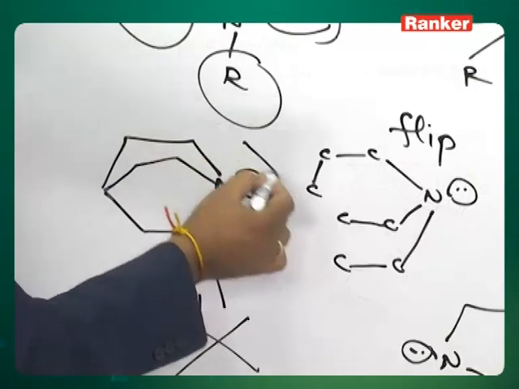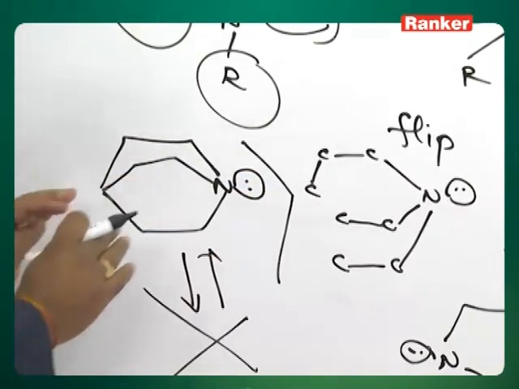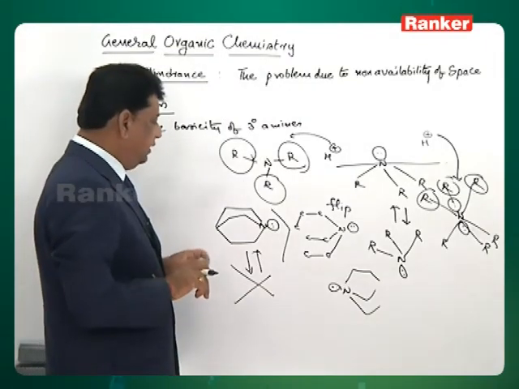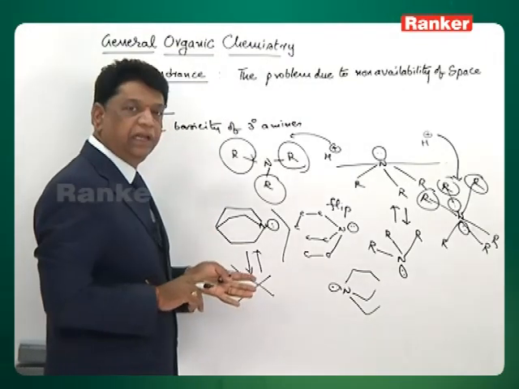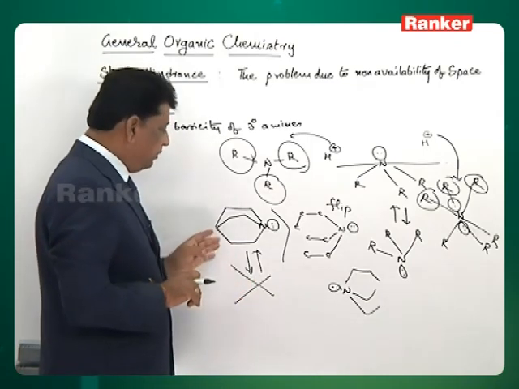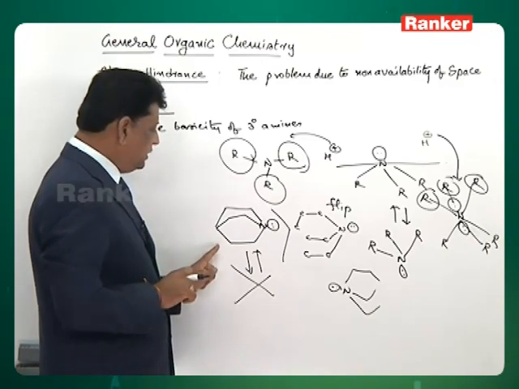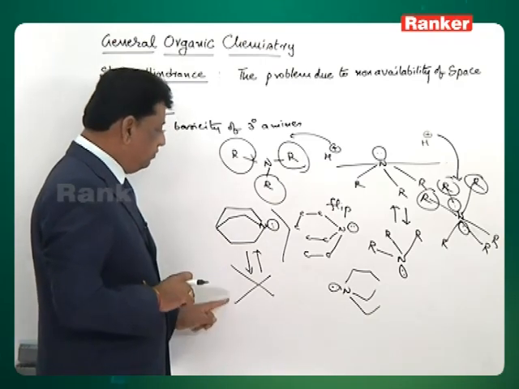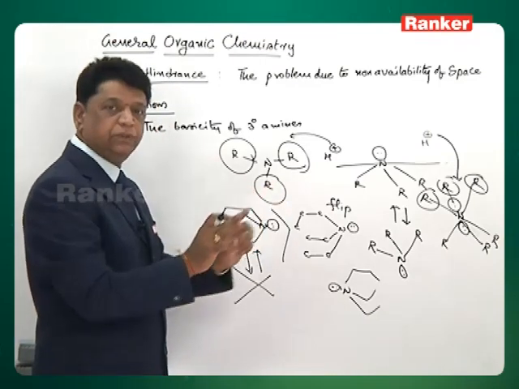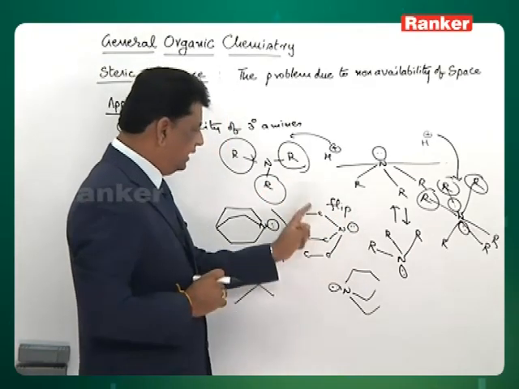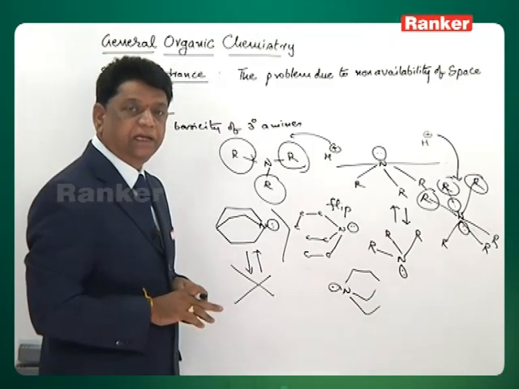Therefore it is found that this particular amine is more basic than that. We cannot take the help of the inductive effect, because it is the same. Only the steric hindrance: no steric hindrance here because there is no flipping, permanently exposed cloud. Here the cloud is shifting from this side to that side, so the steric hindrance is really coming.